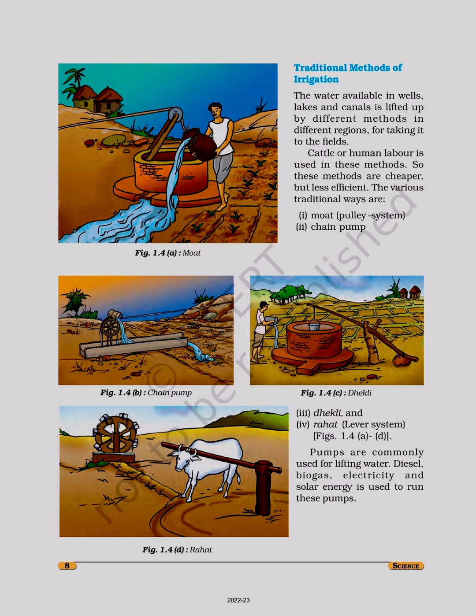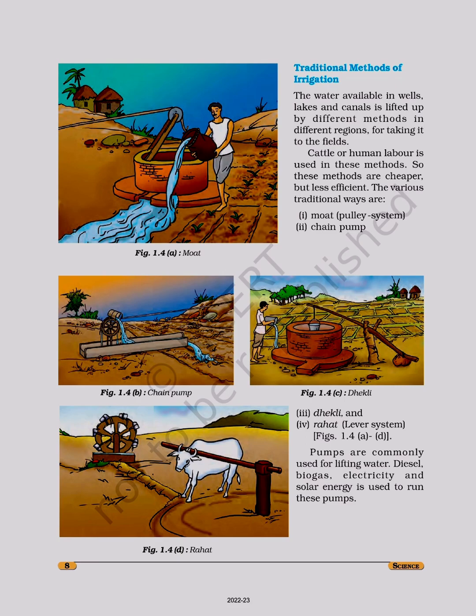The various traditional ways are: number one, moat. Moat means pulley system. Second, chain pump. Figure 1.4a, moat. Figure 1.4b, chain pump. Figure 1.4c, dhekli. Figure 1.4d, rahat. Third, dhekli, and four, rahat. Lever system. Figure 1.4a to d.